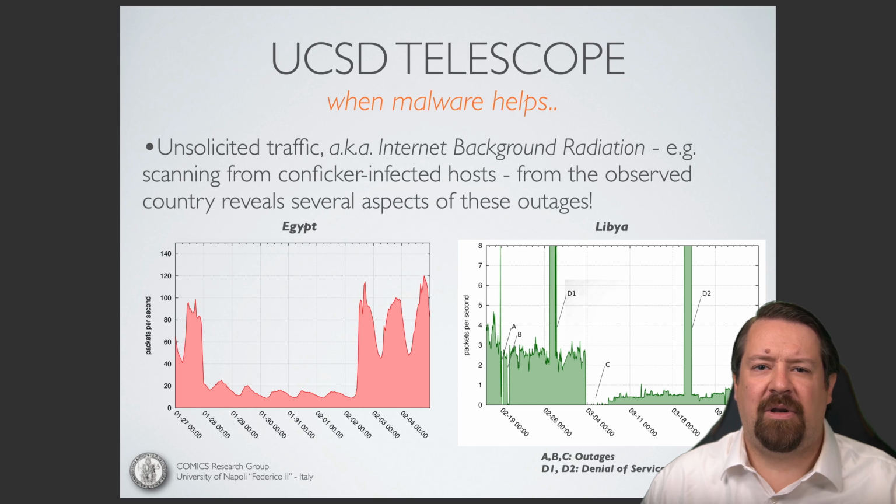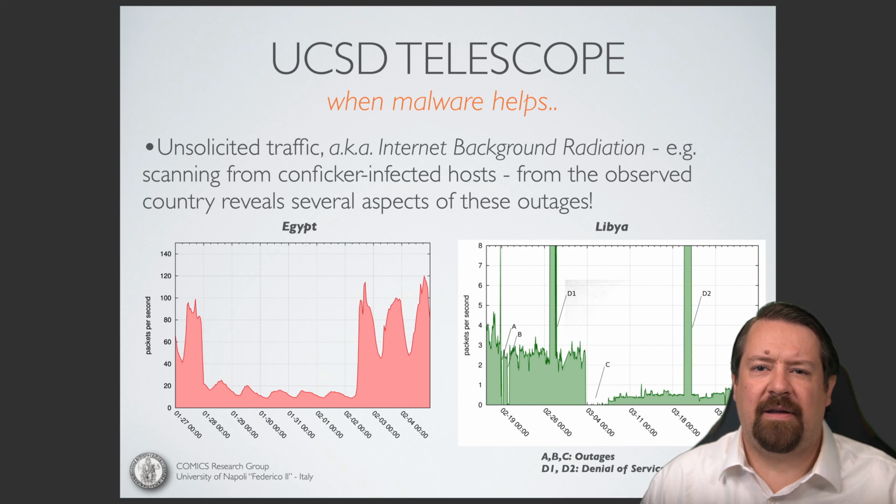So while they had withdrawn the routes for traffic to get to Egypt, there was still a data plane path for packets to leave Egypt and get to the rest of the internet, and in particular the UCSD network telescope. And we also see that that traffic continued to have the normal diurnal pattern that we expect as computers are turned on during the daytime and shut off at night.